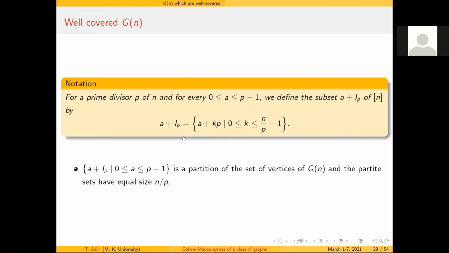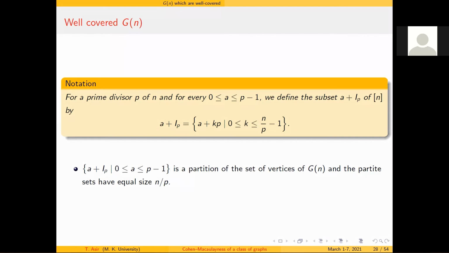For that, I need a notation like this one: A plus IP, where P is a divisor of n and A is an integer between 0 and P minus 1. I am considering this for convenience. Why do I require this notation? It gives a partition of G of n, and the partition sets have equal cardinality n by P, which means the vertex set of my graph can be partitioned into P sets, each having equal cardinality.